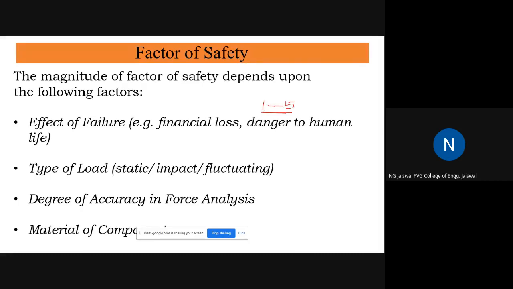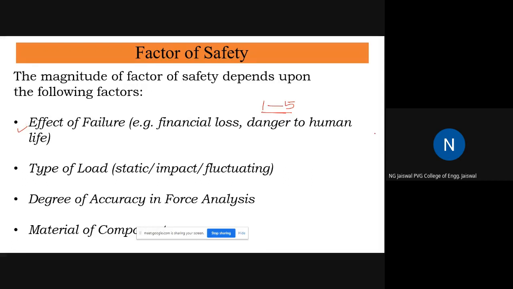Selection of the magnitude of factor of safety depends on a number of factors. The very first factor, which I find very important, that's why I have written it first, is the effect of failure. You ask yourself, what happens if it fails? If the answer is that there is danger, maybe you will incur huge financial losses or there will be a danger to human life.